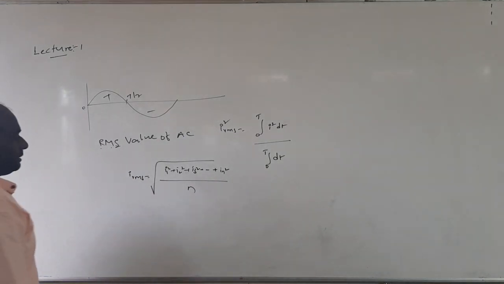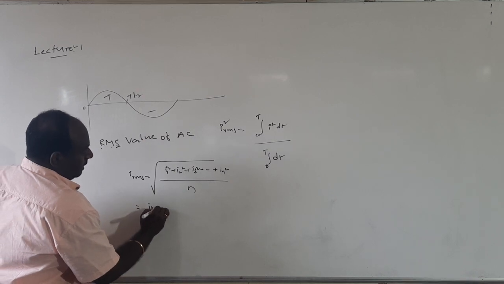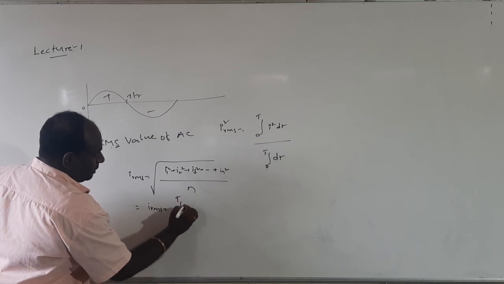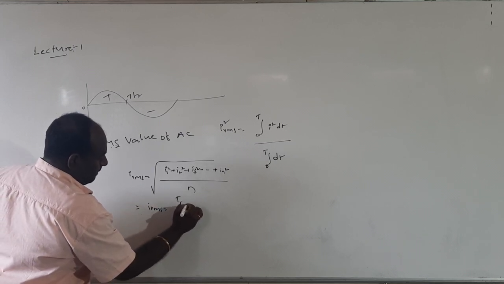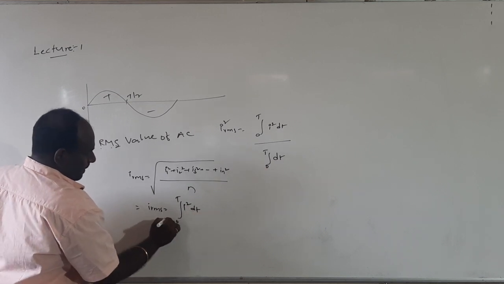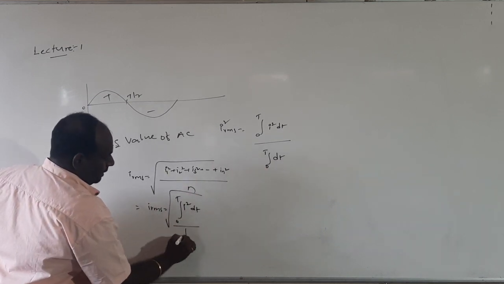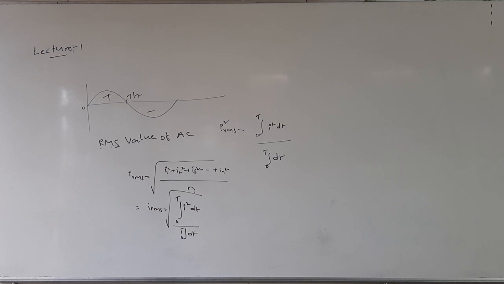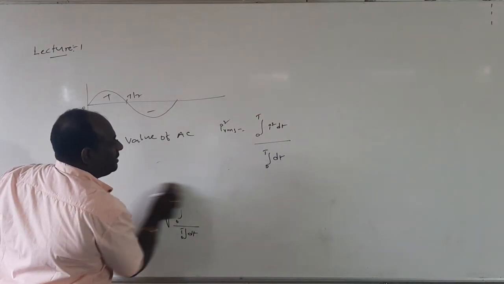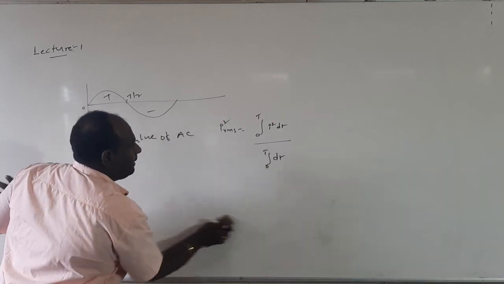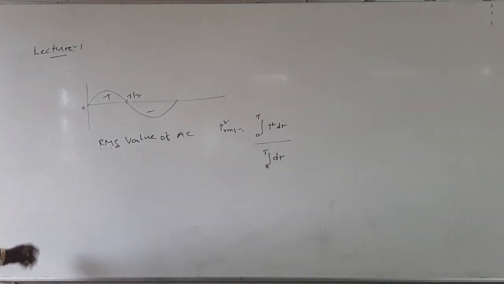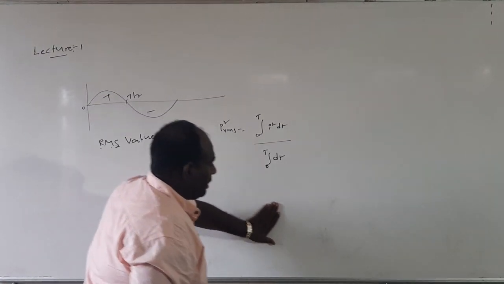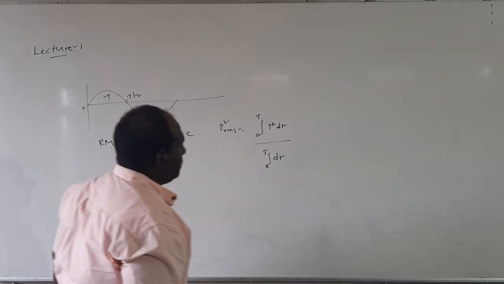This total we can replace by integration. So I can write I RMS is equal to the square root of the integral, over a cycle, from 0 to T of I square dt by the integral from 0 to T of dt. This is the value. Squaring on both sides, what will you get? I square RMS is equal to the integral from 0 to T of I square dt by the integral of dt. To avoid the negative values, we are squaring. To avoid the square, we are applying the root. Then we can remove the negative sign.